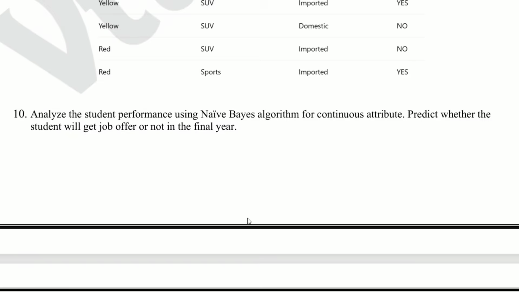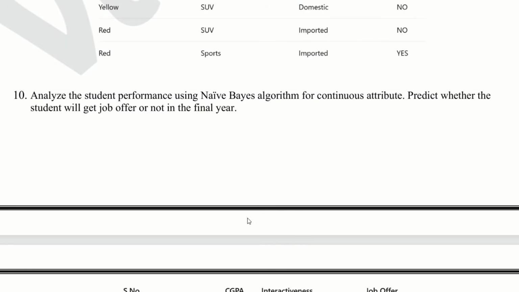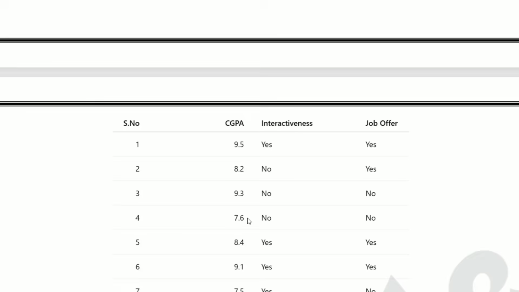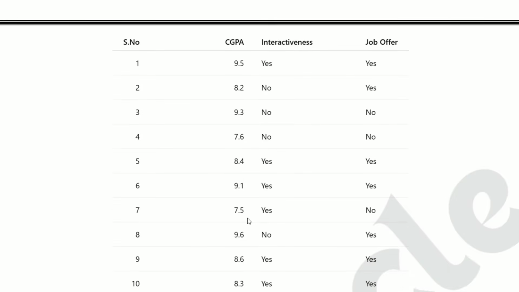Now question number 10. Analyze the student performance using naive-Bayes algorithm for continuous attribute. Predict whether the student will get job offer or not in the final year. This is based on continuous attributes. Use Gaussian naive-Bayes method and solve carefully.